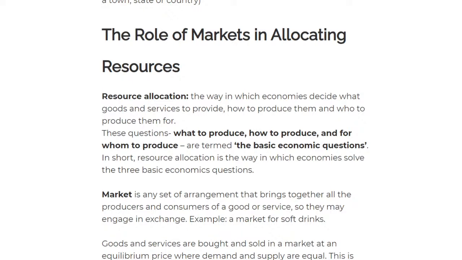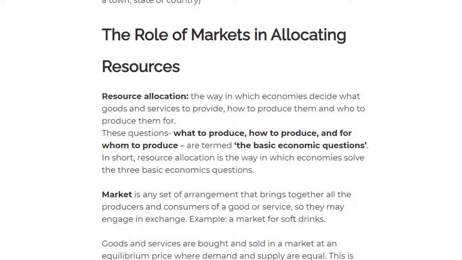These economic agents will look: do we need more water or do we need more bread? So these economic agents analyze how to allocate these resources.